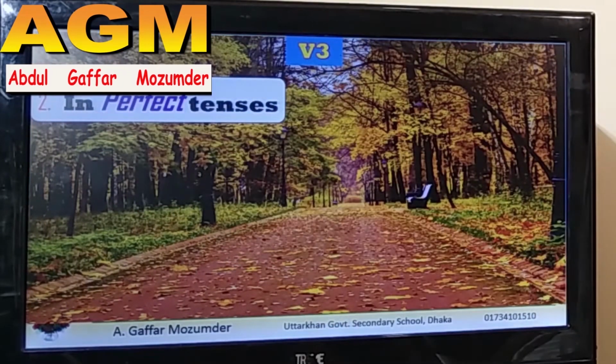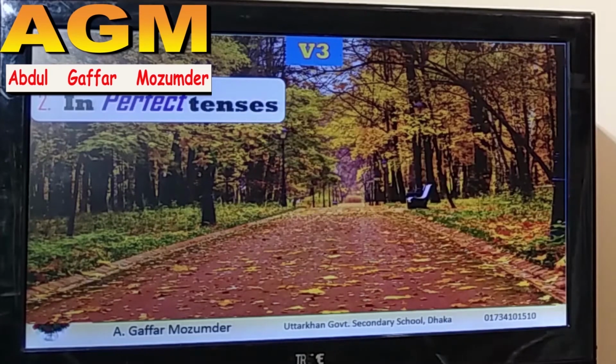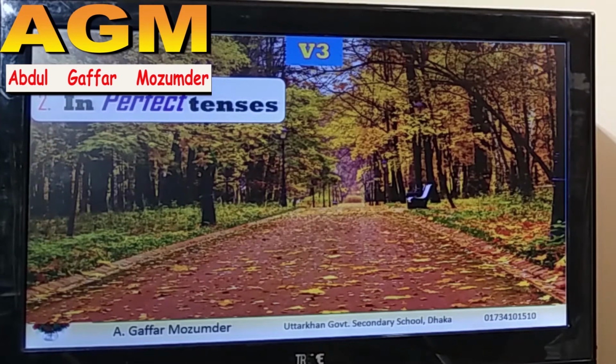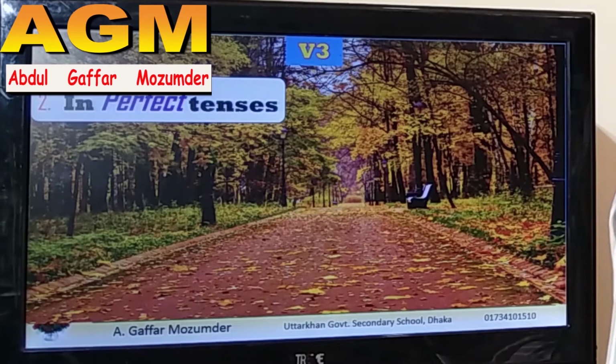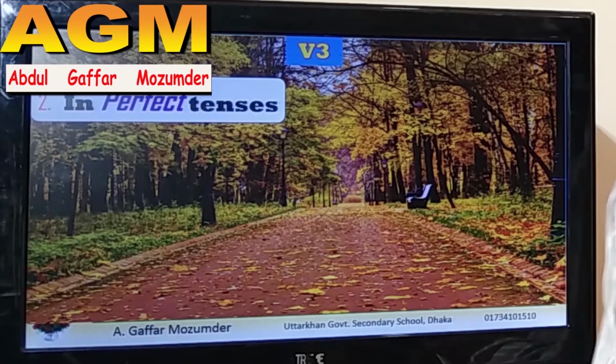Rule 2, in perfect tenses. There are three perfect tenses. I have written here tenses in plural form, meaning there are three perfect tenses: present perfect tense, past perfect tense, and future perfect tense. We have to create perfect tenses with some indication.